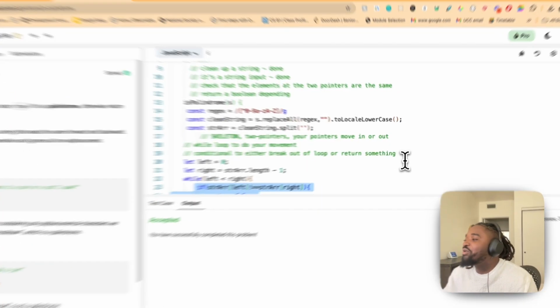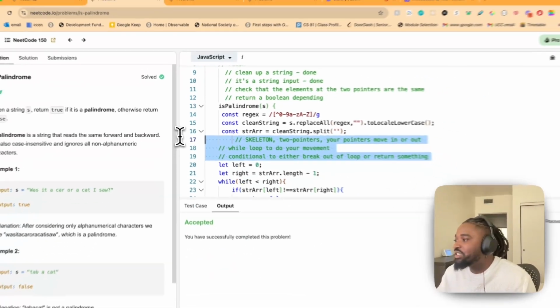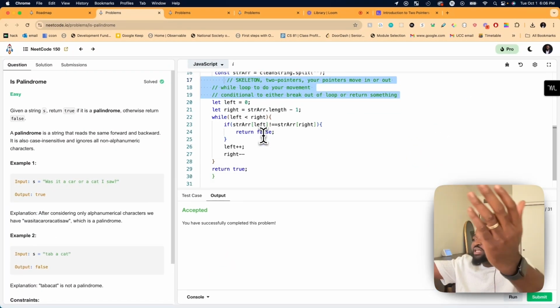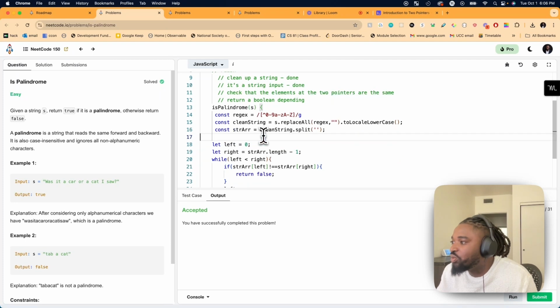So you don't need to memorize. That's what I was saying in my previous video, that you don't need to memorize the question itself. There's nothing here you would need to memorize, right? Because any question you get, you may not get the same exact question. It may be asked differently next time. But if you have the appreciation of seeing, oh, it's a two pointer, then you can just have the skeleton ready to go, and all you need to do is figure out the flesh. So we're going to do that again in the next question, so that you guys can have an appreciation.